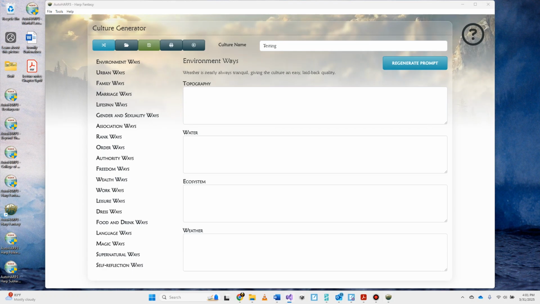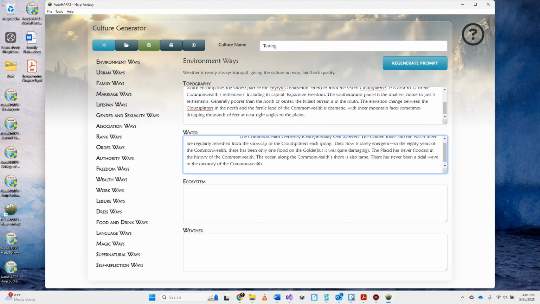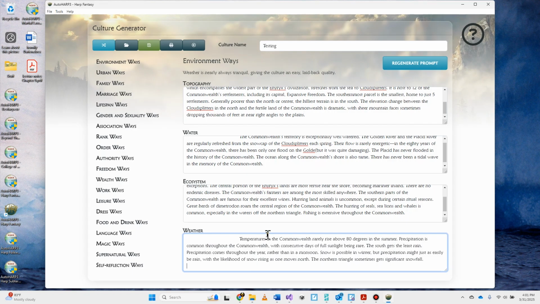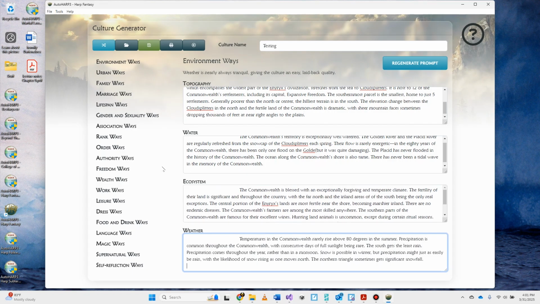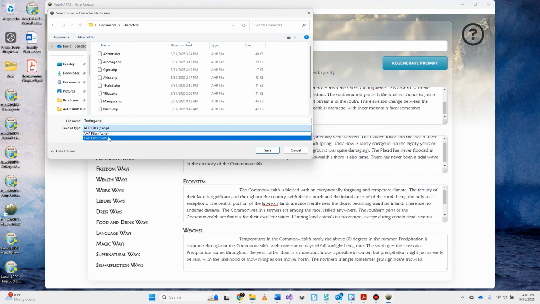Well, you type in information as you see fit. So I'm just going to cut and paste some example information that I have in my database here. What you would be doing is typing this information into each one of these four subcategories, and I have my culture name listed here. As you're typing this in, let's say you are done for the day and want to take a break, you can always come here and save this culture to a file. It's going to open up the dialog box for me to save.